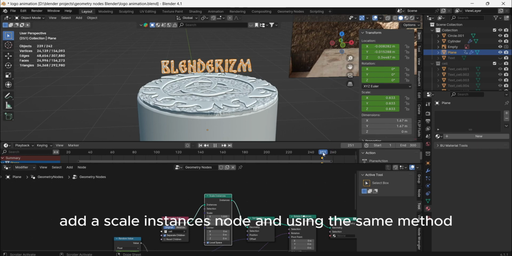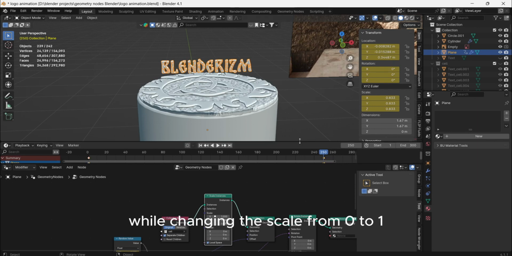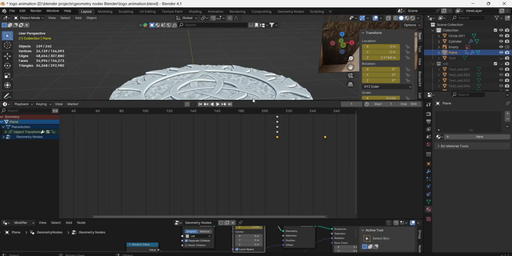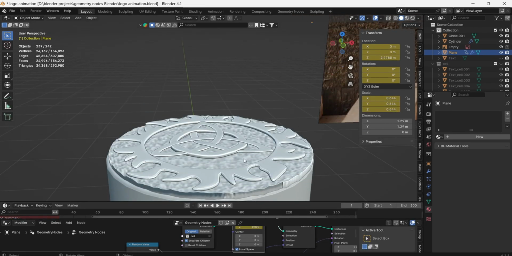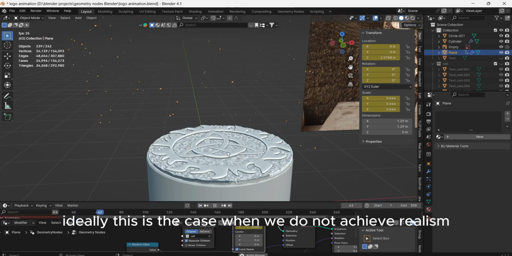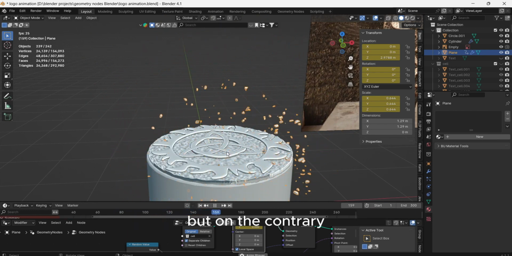Add a scale instances node, and using the same method add 2 keyframes at the beginning and end of the animation while changing the scale from 0 to 1. And let's see what happened. Ideally this is the case when we do not achieve realism, but on the contrary.